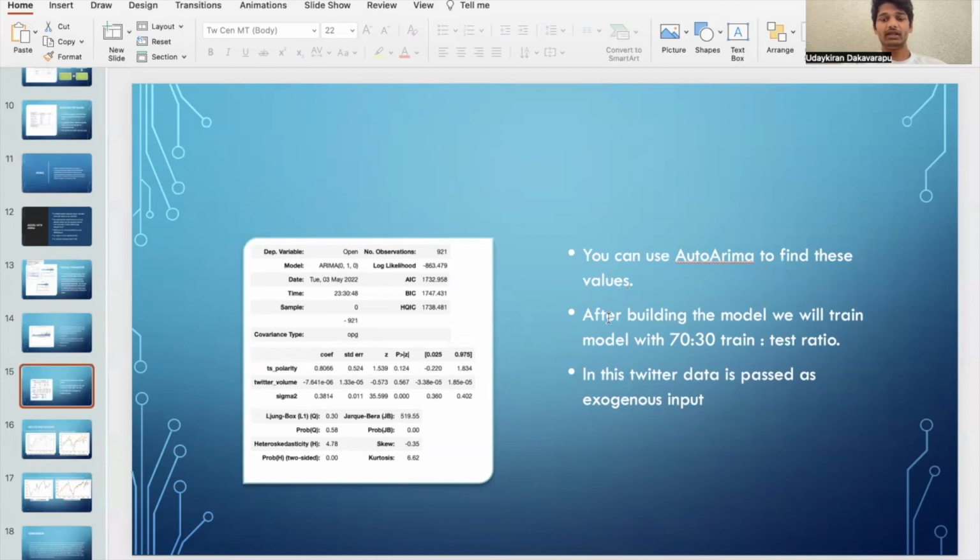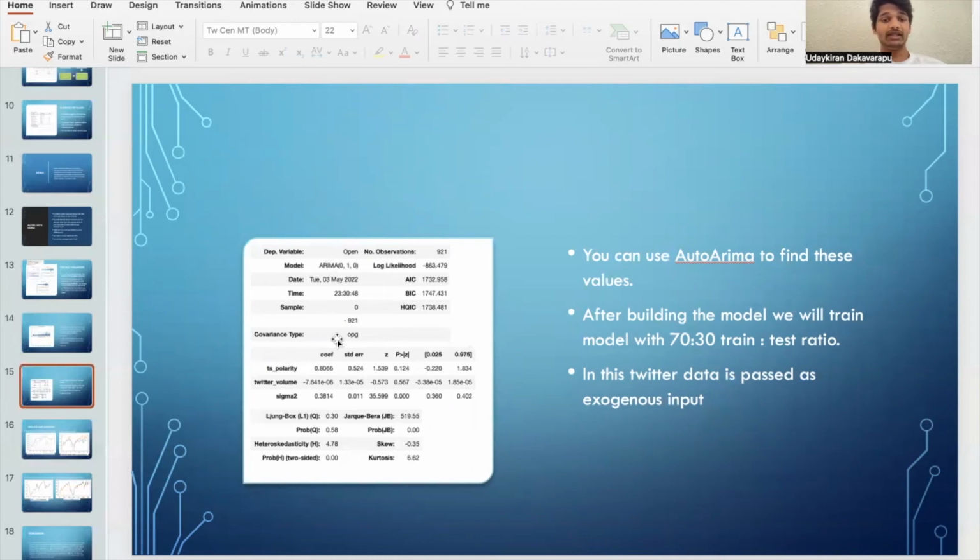In the Twitter data, the main thing is that Twitter data is passed as exogenous input. That means Twitter data, like the average polarity of tweets on a given day for a given company, will be fed into the model as exogenous inputs.